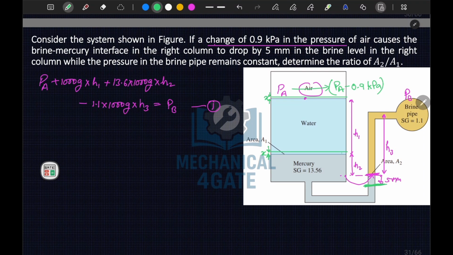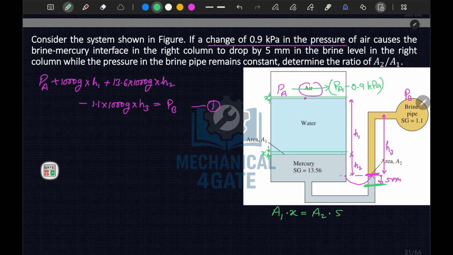Now if I want to calculate the value of x, I can apply volume conservation. This area A1 times x is equal to A2 times 5 mm.